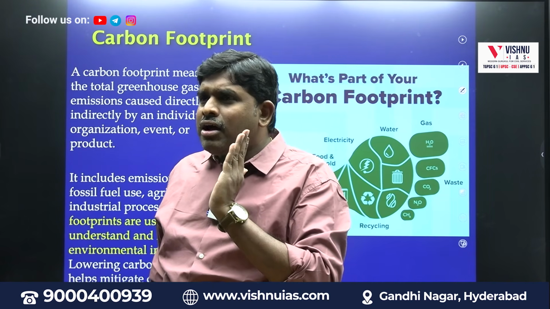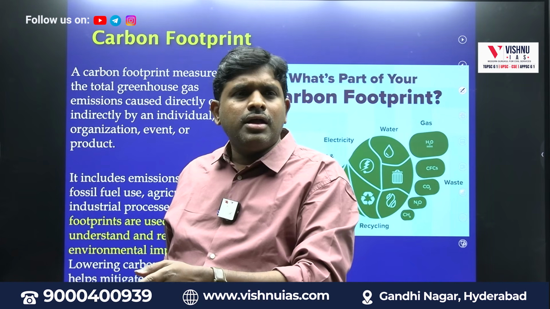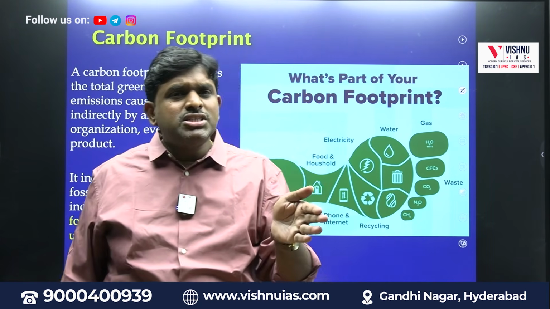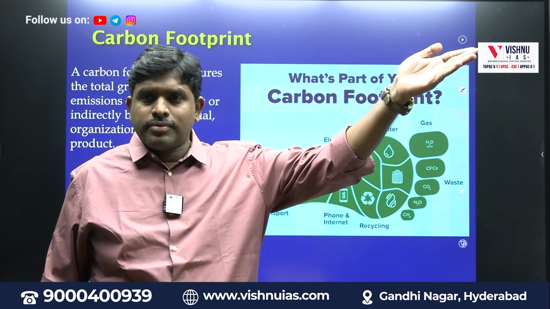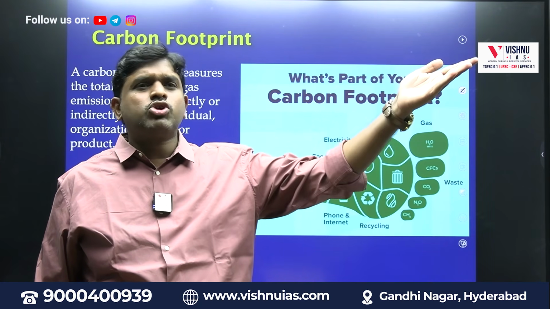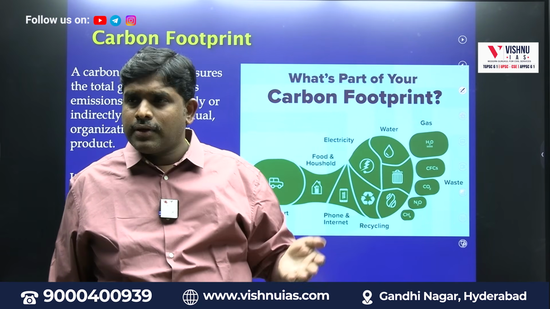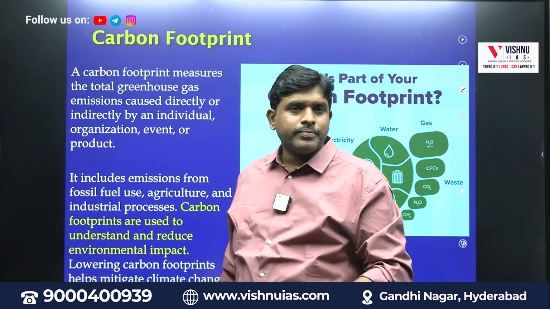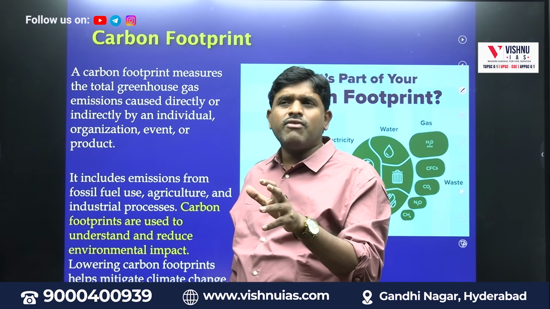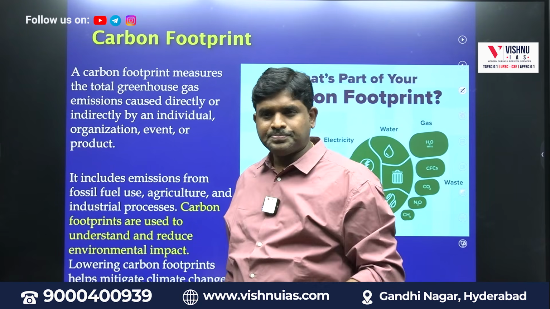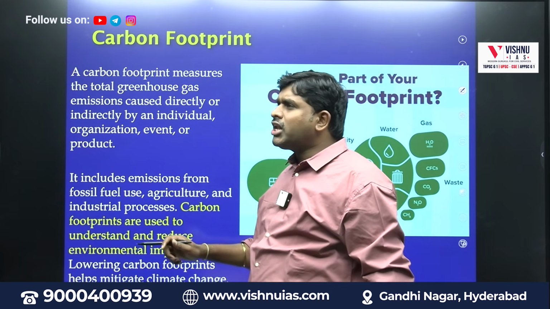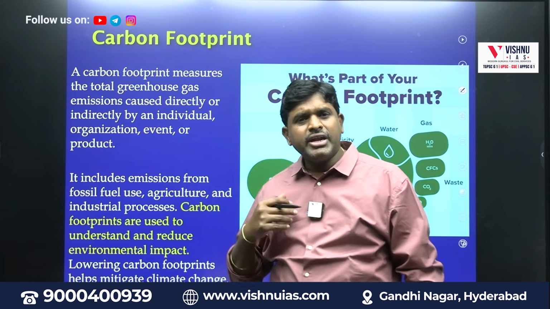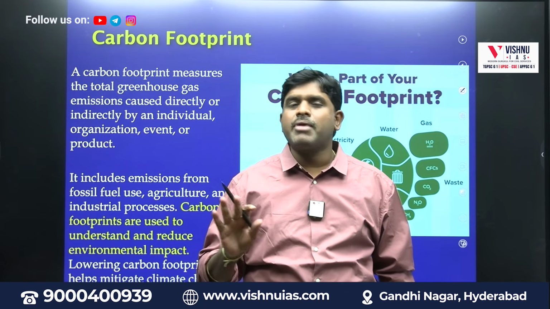So the carbon can be released by biotic, carbon can be released by abiotic. Abiotic which is releasing carbon is called as what? Factories. Abiotic thing which is releasing carbon is called vehicles. So how much carbon has been released is called footprint. What is the term used for how much carbon we have released? Footprints. It measures total greenhouse gas emission caused directly or indirectly by an individual, organization, event or product. It can be directly by man or it can be indirectly by man.